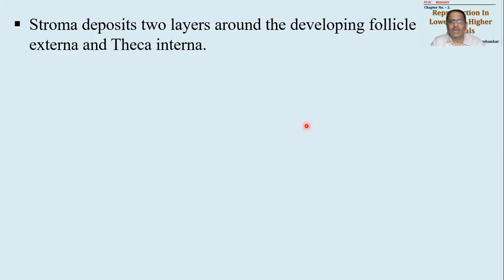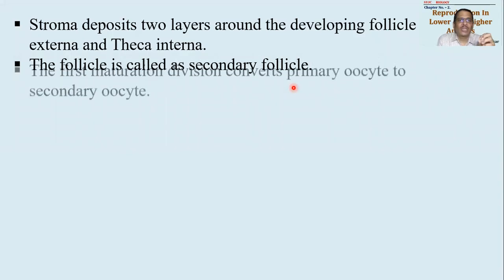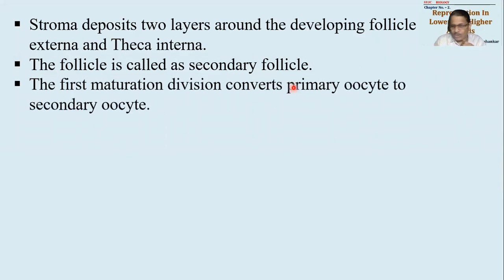These two layers given are called as theca externa and theca interna. Very simple. Theca is covering. आउटर वाले को कहेंगे एक्सटर्ना, अंदर वाले को कहेंगे इंटरना. These two layers of ovary will give protection to the developing follicle. Okay. Now the follicle will be called as secondary follicle. पहले क्या था? Primary follicle, which was very tiny. This tiny follicle will start growing in size. Okay. और grow होके ये बनेगा secondary follicle. Primary follicle or primordial follicle will become secondary follicle.